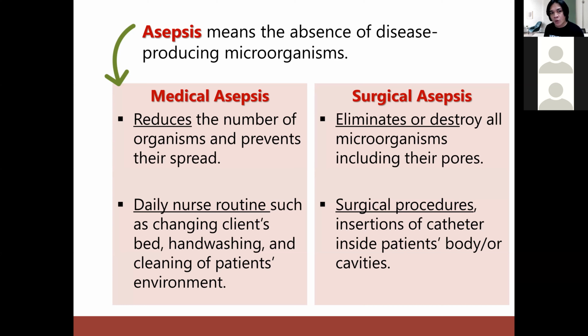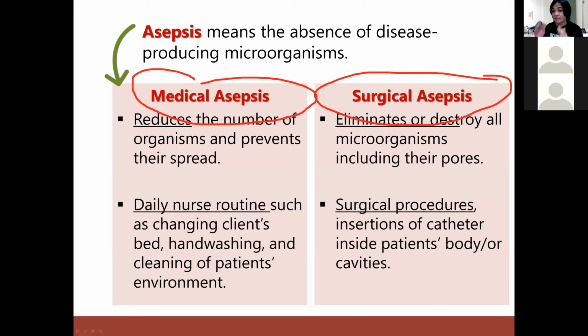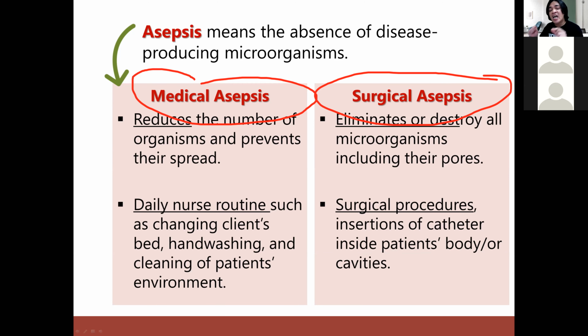That's why when you go to the hospital, most nurses and doctors are performing asepsis. When we say asepsis, we are talking about medical asepsis and surgical asepsis. Again, asepsis means absence of microorganisms. When we say aseptic technique, these are ways or processes in order to prevent or control microorganisms.